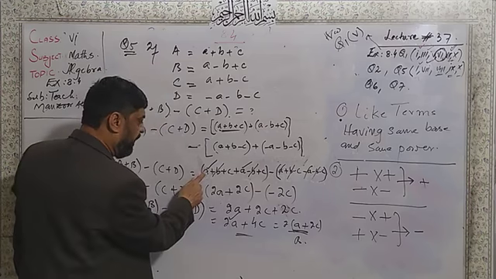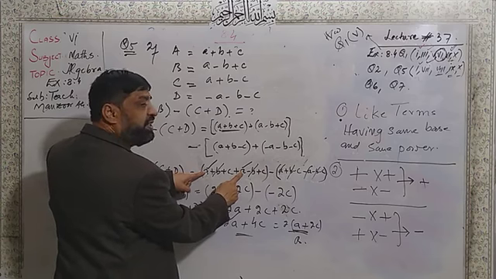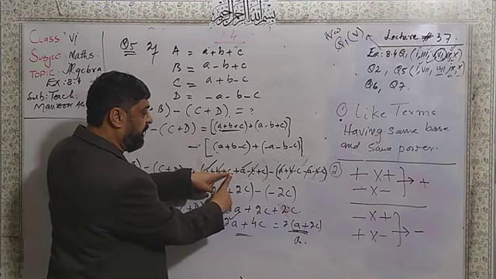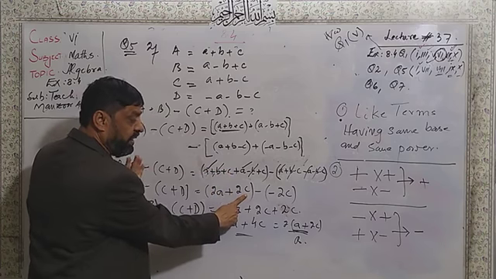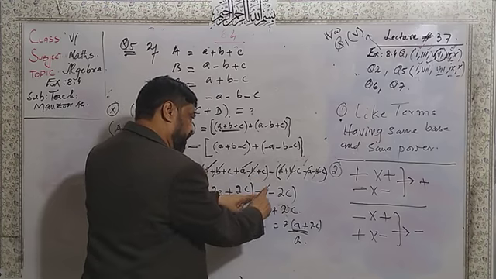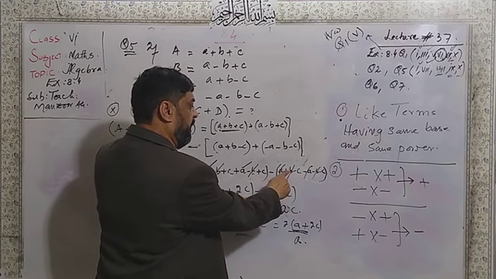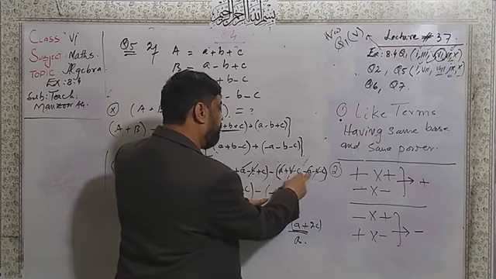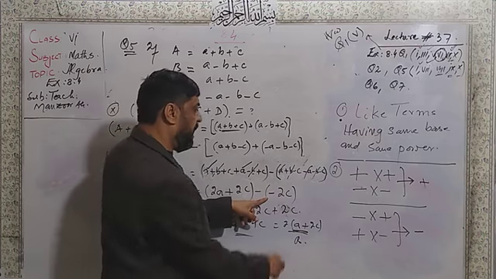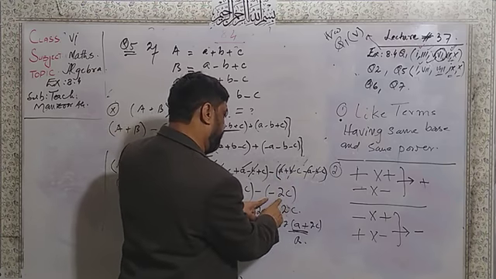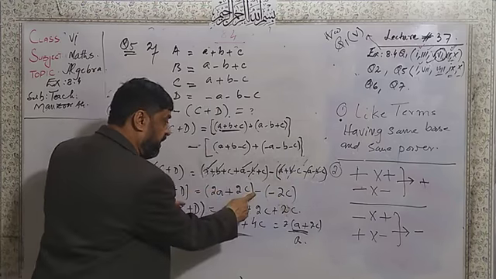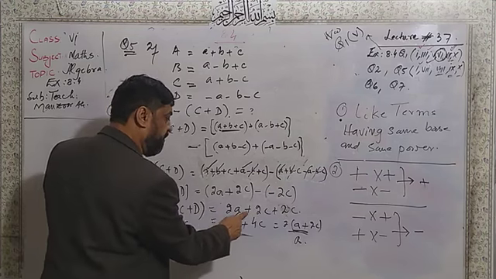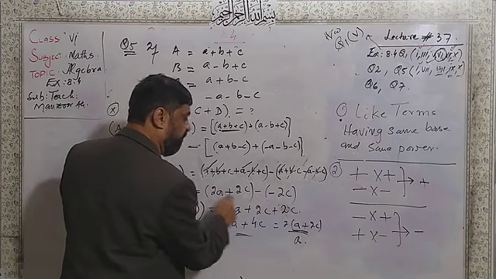So here A plus A is 2A, plus B minus B cancel. Here plus C and plus C will become plus 2C. Same minus sign, bracket is started. Here A cancels A, then B cancels B, and minus C and minus C become minus 2C, and minus into minus becomes plus 2C. Now here 2 is the same, plus 2 and plus 2 becomes 4C.